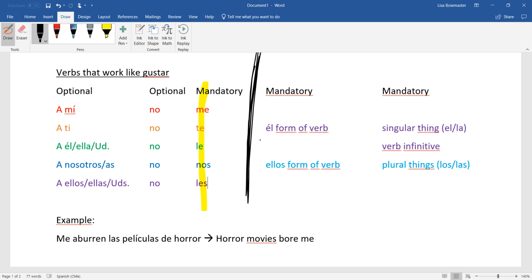Let's look at the example. Me aburren las películas de horror. Horror movies bore me. Now, if I wrote that in the way it sounds in English, I would say las películas de horror aburren me. That's not working. We got to go in our word order. So here's part 1. Part 2. Notice I put en for las. That's why I chose the ellos form.